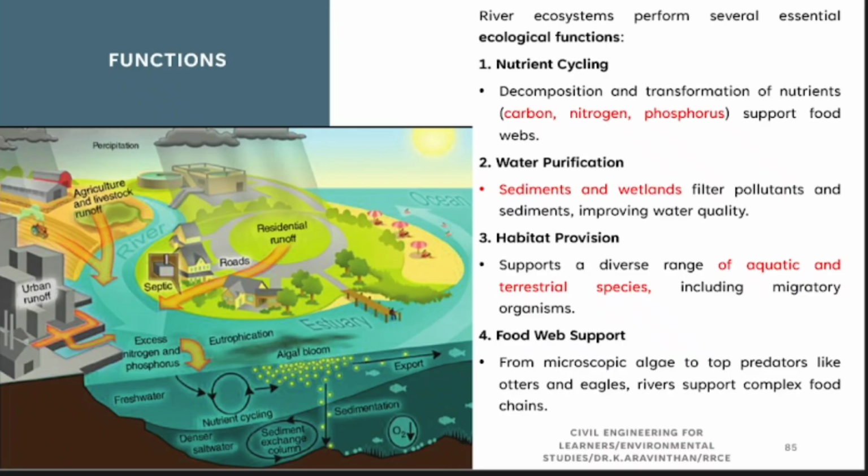How we use the river ecosystem is nutrition. They do carbon cycling, nitrogen cycling and phosphorus cycling. These three cycles are being done by the river. If there is no existence of a river, these three cycles will not happen. Now the next thing is water purification.